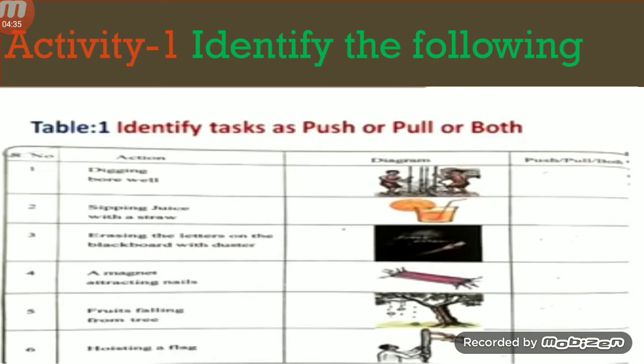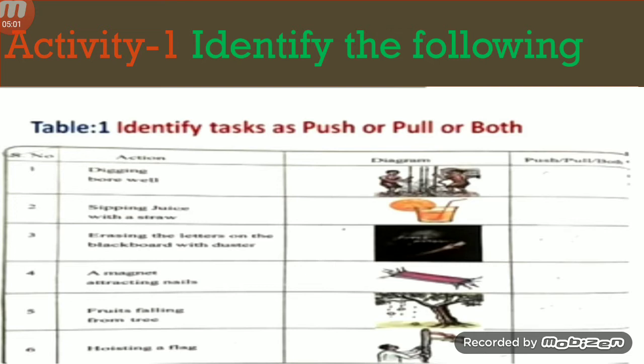Let us see some more examples. In your textbook, there is an activity 1. Here there are some pictures. You have to observe the pictures and identify which one is pulling or which one is pushing. Here there are 6 pictures.